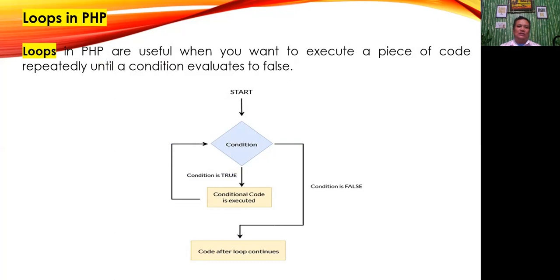As you can see in this figure, a loop contains a condition. If the condition evaluates to true, the conditional code is executed. After execution of the conditional code, control goes back to the loop condition and the flow continues until the condition evaluates to false.